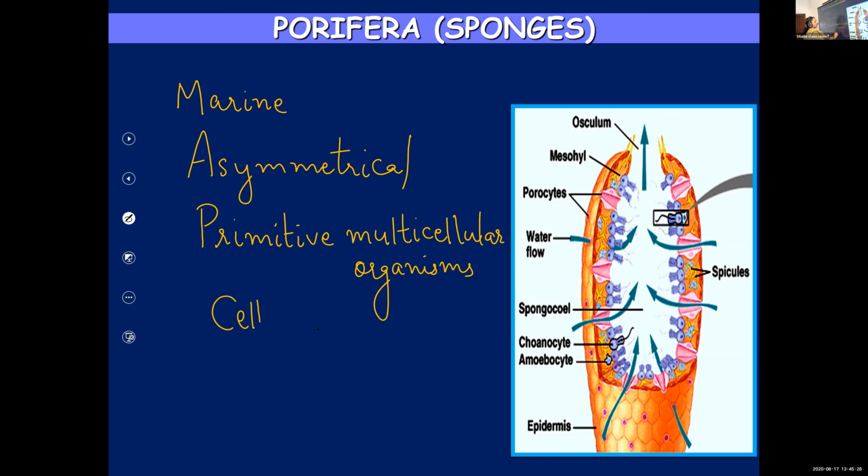Another point you should know about them is they exhibit cellular level of organization. You have learned about different levels of organization: cellular level, tissue level, organ system level. This one shows cellular level of organization. So once again, I will repeat these points. They are mostly marine. They are asymmetrical, which means you cannot divide their body into two identical halves by cutting along any plane. They are the oldest primitive multicellular organisms, and they exhibit cellular level of organization. Hope you got these points.